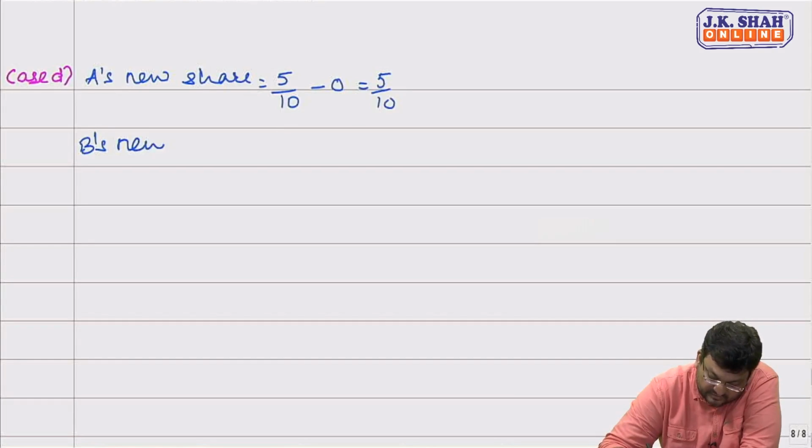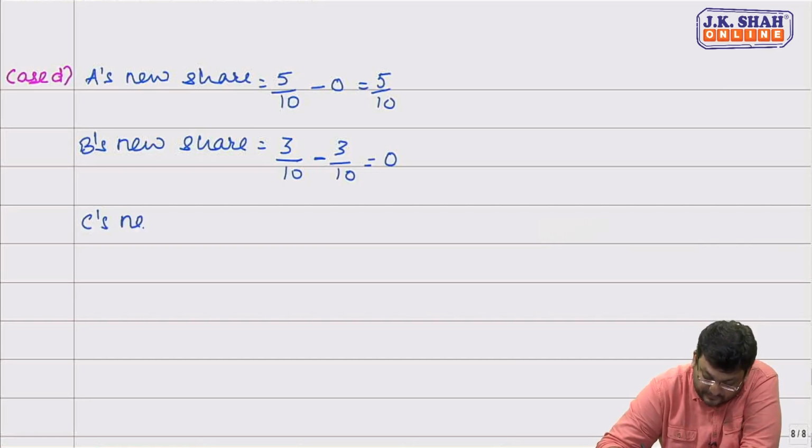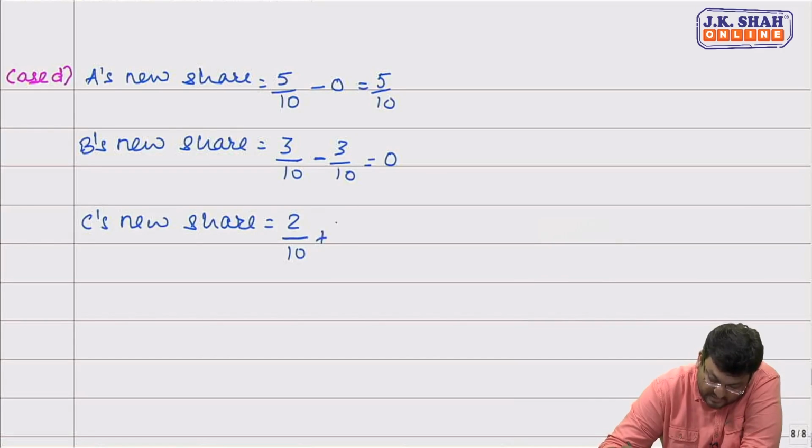B's new share. What is B's old share? 3 by 10. How much is given by B to C? Sir, entire 3/10 part. So B no longer remains partner. C's new share: 2 by 10 plus 3 by 10.